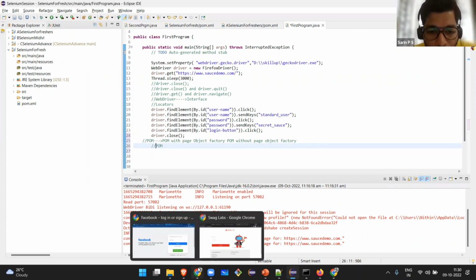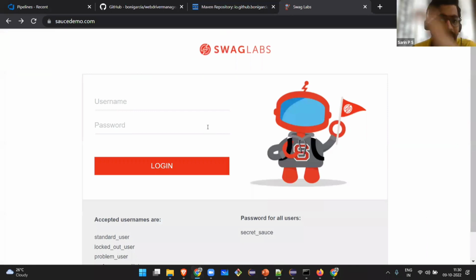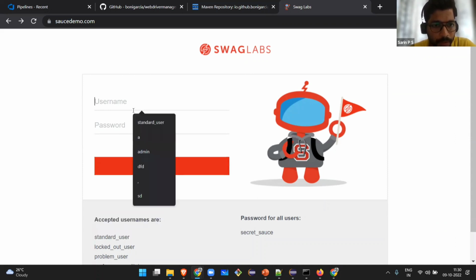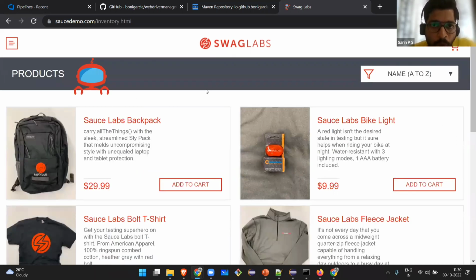Page object model means, see, this is one page, the login page, which may be used in multiple test cases. So each page is put under one separate class, and all the elements of this page are put in that class. If I log in on this page, I get another page, the home page. All the clickable elements in this page will be kept under another class. I can show you an example.